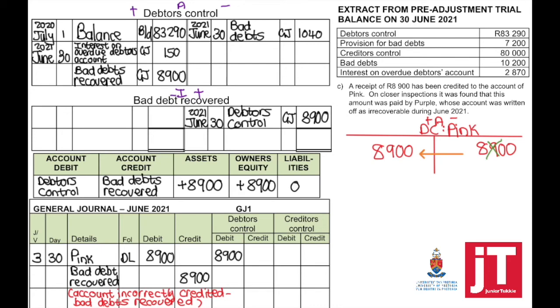At the end of the accounting period, all income and expenses must be closed off to the profit and loss account. It means that bad debts recovered will be closed off, and this amount will be my total income for bad debts recovered for this accounting period.